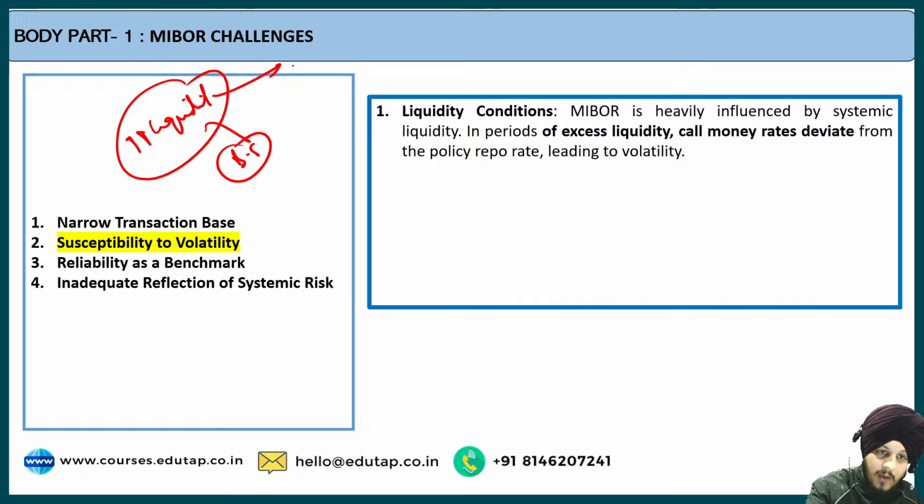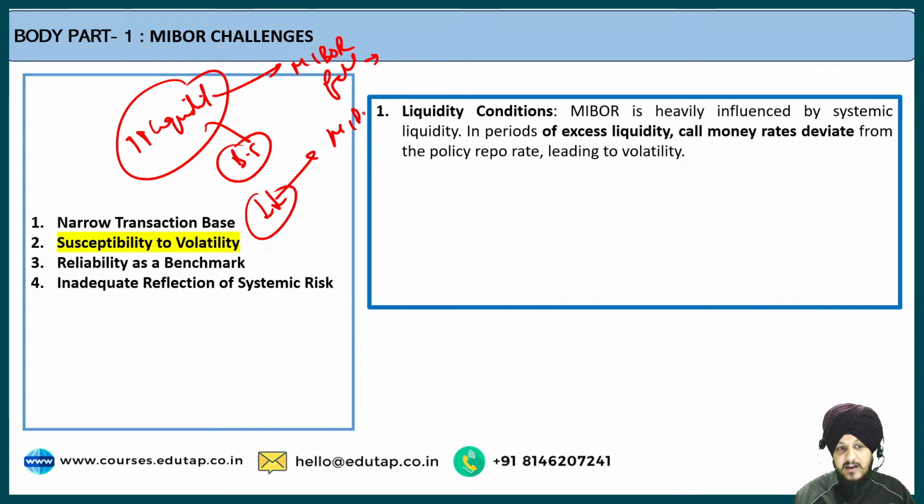Because of this, what is going to happen? The MIBOR is going to fall, because of the liquidity, and that is why it is very much volatile in nature. And tomorrow, if the liquidity decreases, what is going to happen? The rate of the MIBOR is going to increase. So what does it show? That MIBOR is very much volatile.